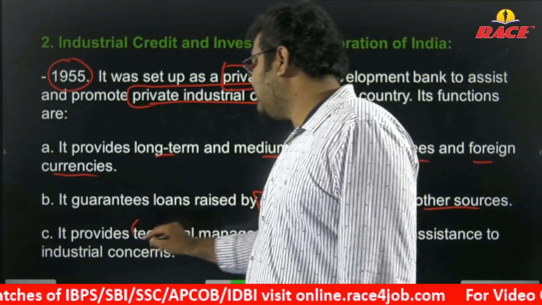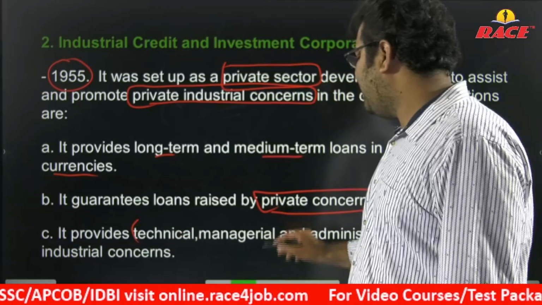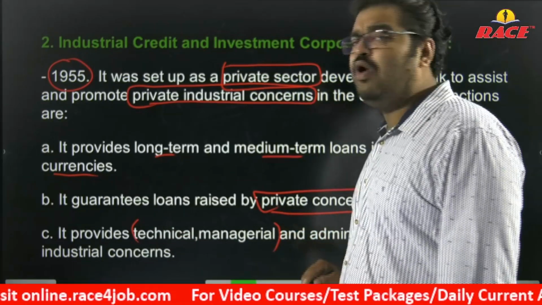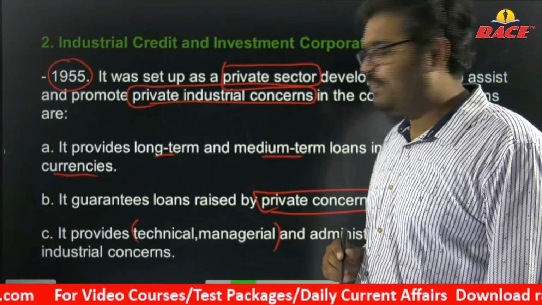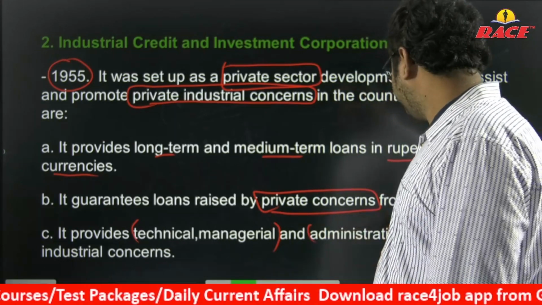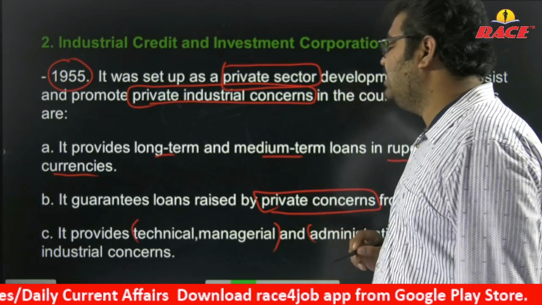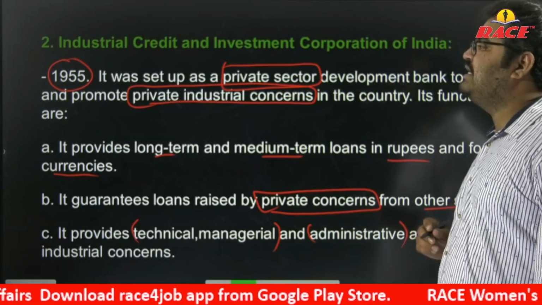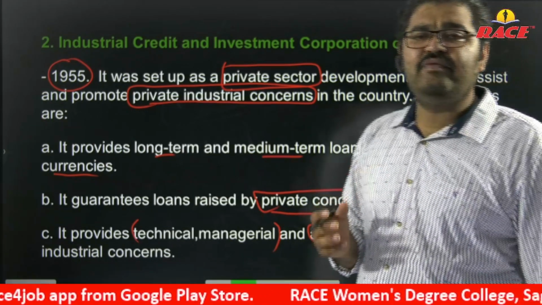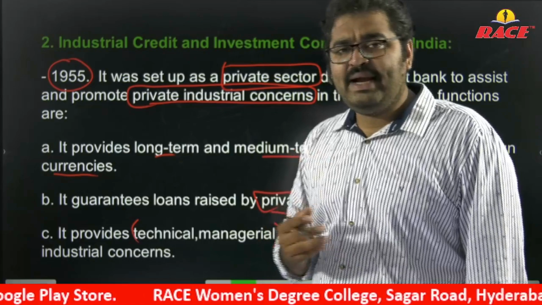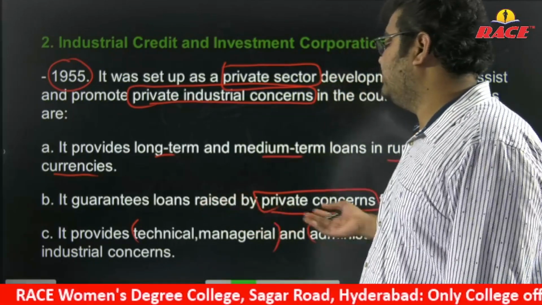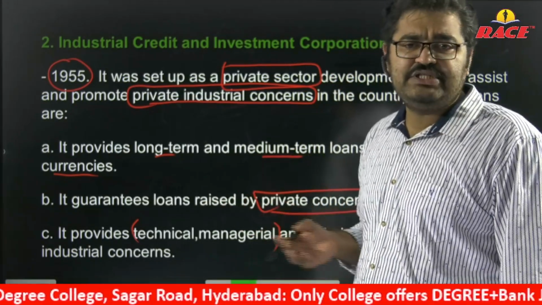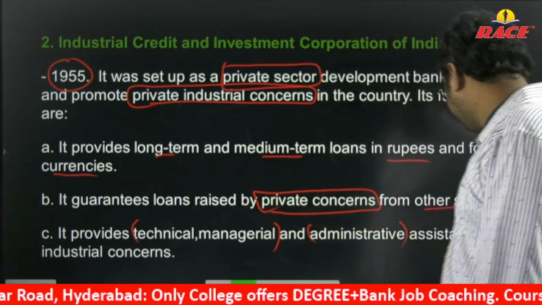Technical in terms of technology, managerial in terms of management, how to organize and administer a business. So ICICI, apart from lending activity, will provide assistance in these areas also: technical, managerial, and administrative.